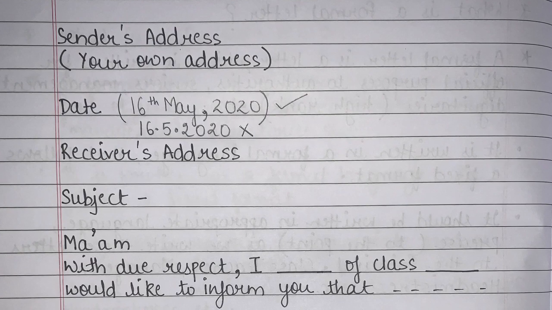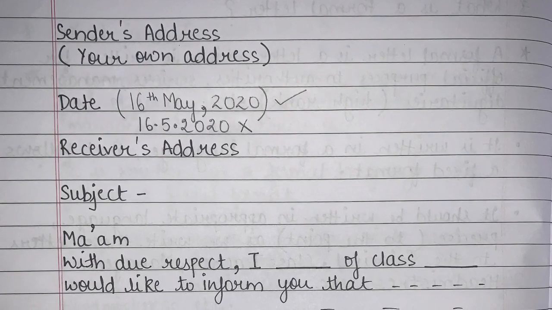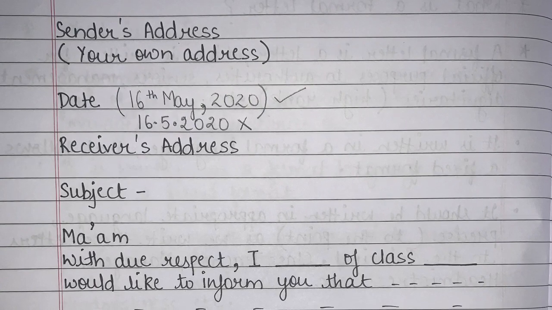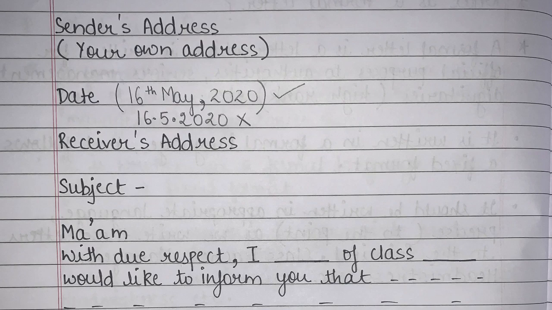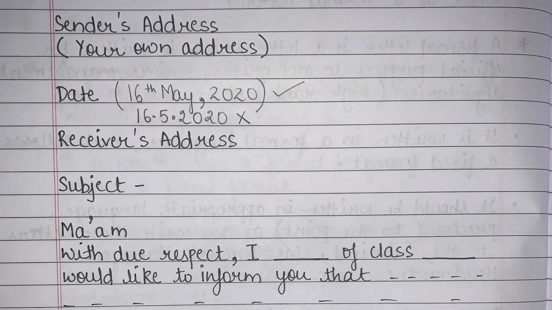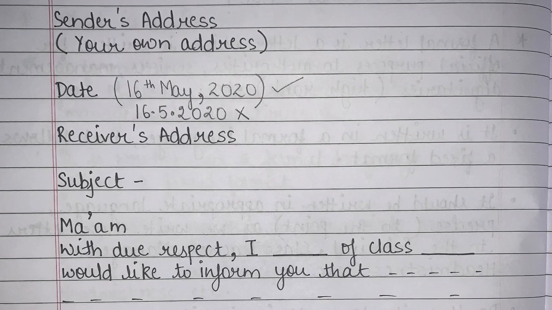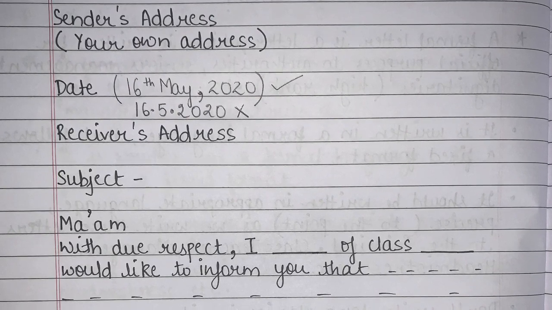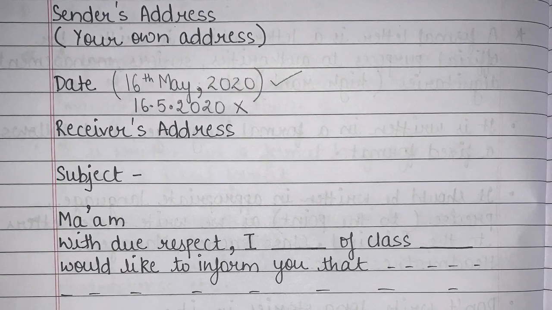After writing date, again you have to leave a line and you have to write receiver's address. Now receiver's address depends on the question. Okay, whosoever will receive your letter. So if it is written, write the letter to the principal of your school, that time what will you write in receiver's address? The principal, Joseph and Mary Public School, and you have to write the address of the school like this.